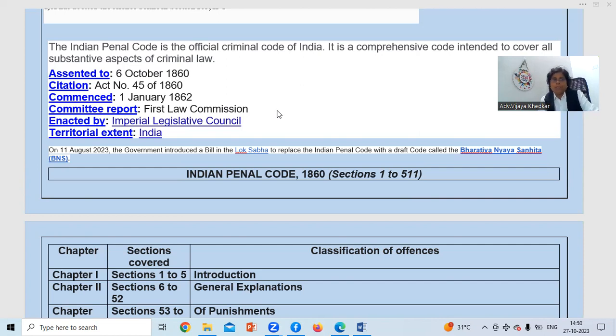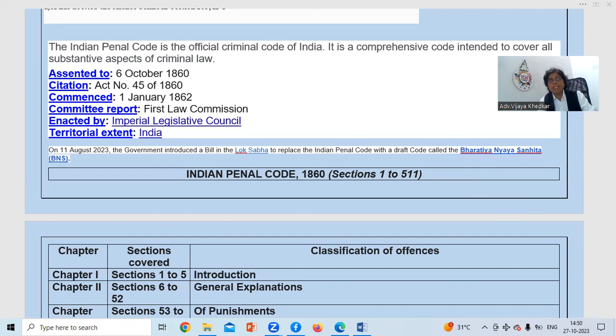There is also the new bill, called the Bharatiya Nyaya Sanhita. It was introduced on 11 August 2023. The government introduced the bill in Lok Sabha to replace the Indian Penal Code with a draft code called Bharatiya Nyaya Sanhita. As it is not yet passed, we have to study this act, the Indian Penal Code 1860, sections 1 to 511.